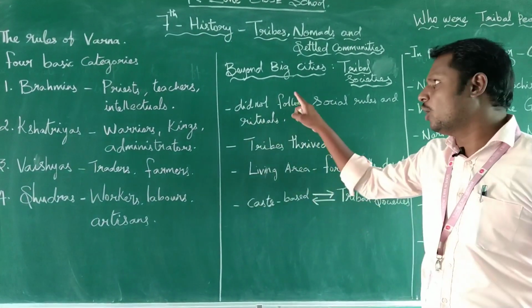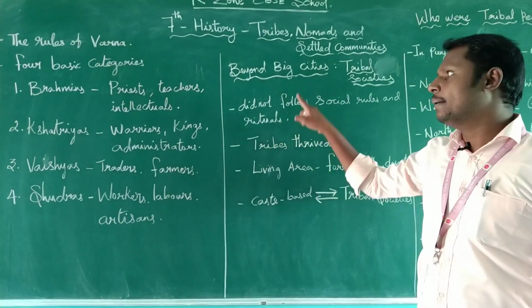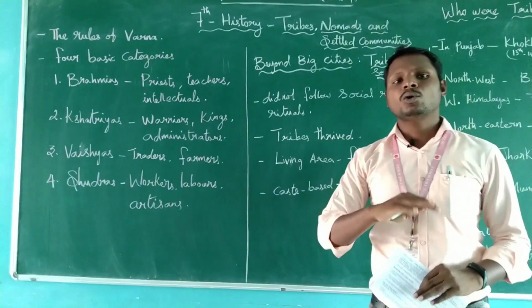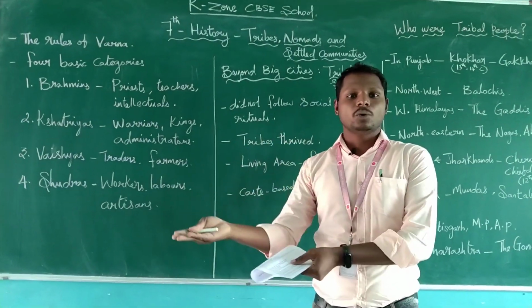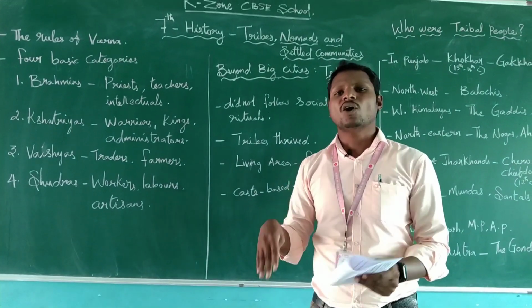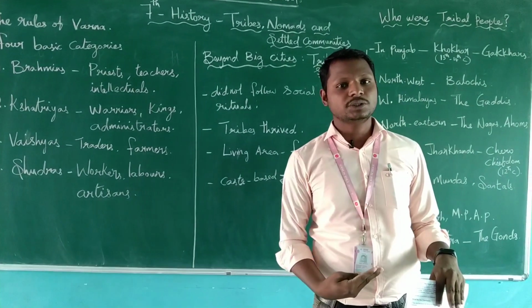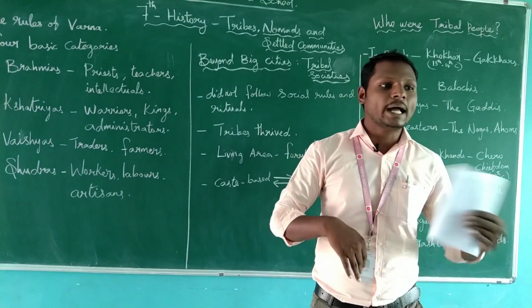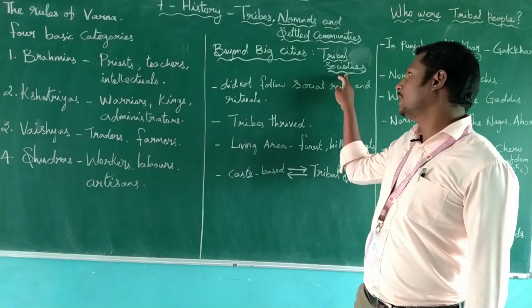They did not follow the social rules and rituals of the Brahmins. The tribal people don't want to follow whatever we are following in our days. They have their own rules and regulations. They don't want to follow others. So the tribal people create their own rules and regulations and follow their own rituals. They don't want to practice others' rules. For that reason, they are called tribal societies.